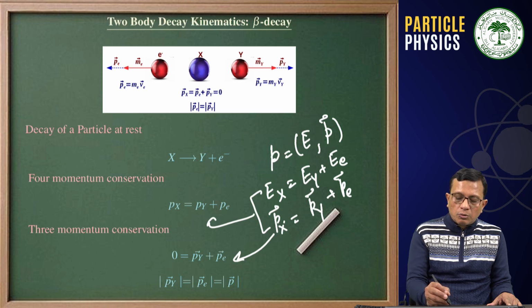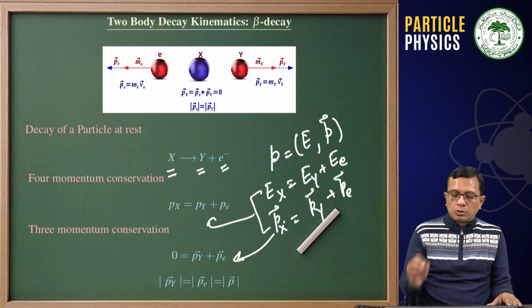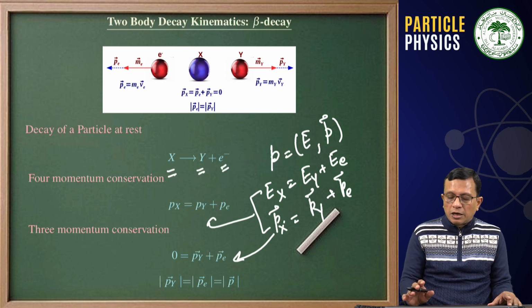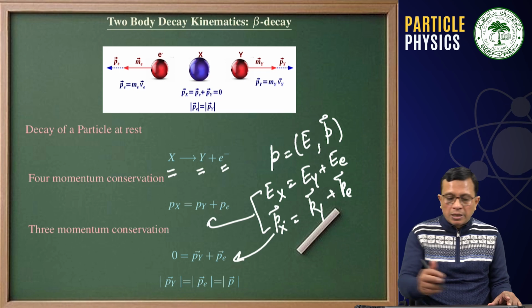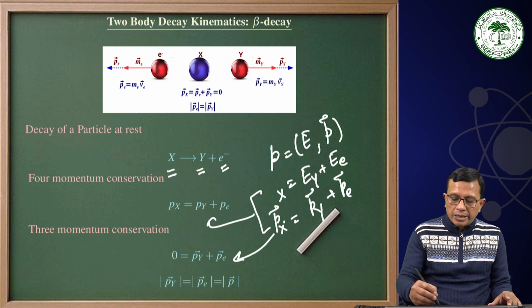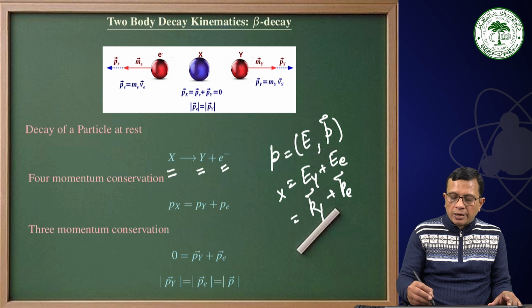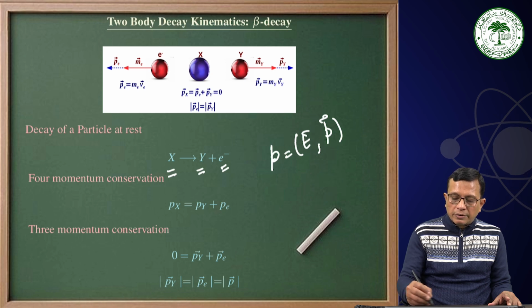Therefore, a nucleus X is decaying into Y and an electron without a third particle in the final state. And why I am giving you this example, we have already discussed it earlier in pion decay, for the following reason.